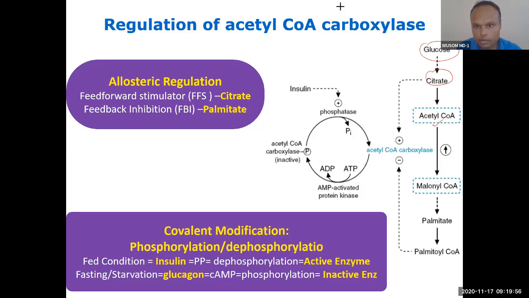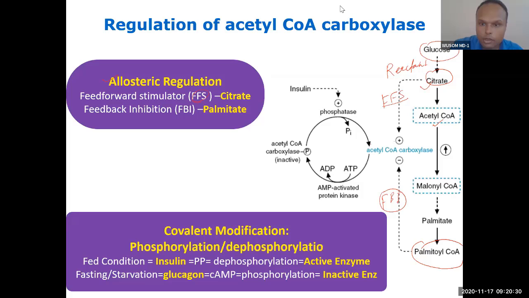So this activation, citrate stimulates by allosteric regulation. Let's talk first about allosteric regulation. This citrate stimulates acetyl coenzyme A. Okay, you already know. And the end product inhibits. The reactant stimulates by feed-forward stimulation, and the product inhibits by feedback inhibition. So this is very simple to understand, feedback inhibition. So this is allosteric regulation.